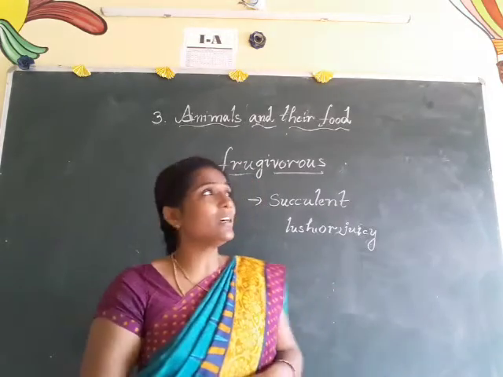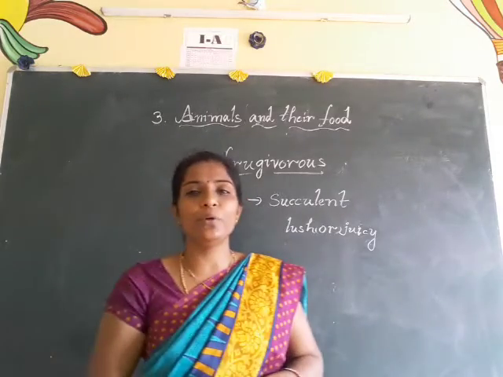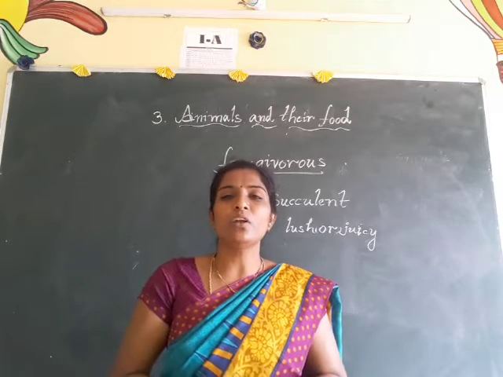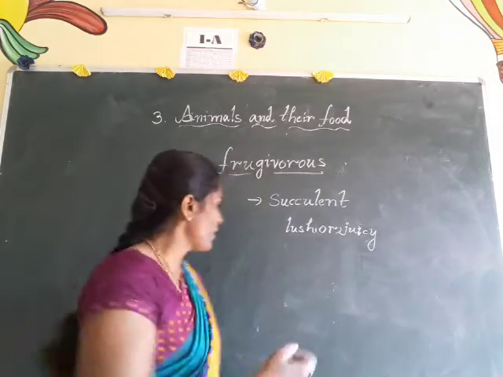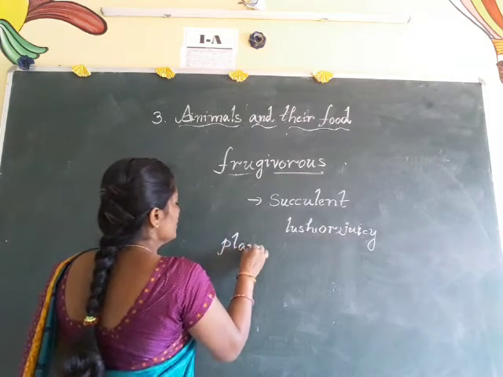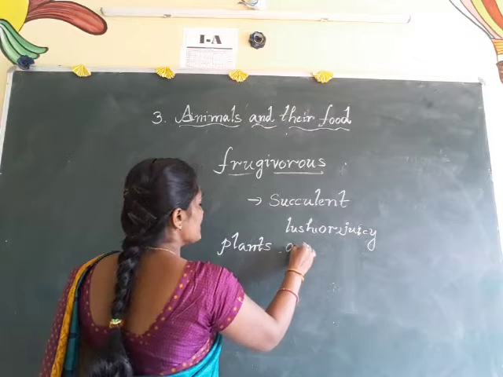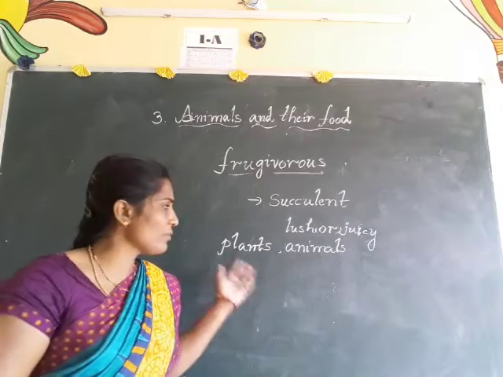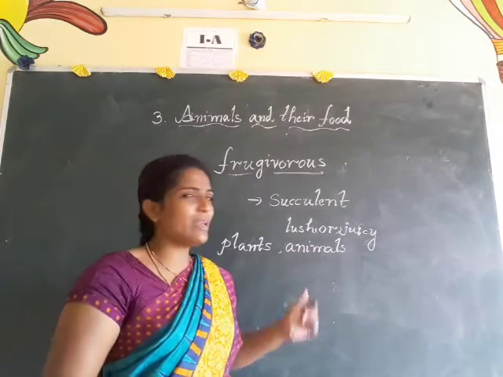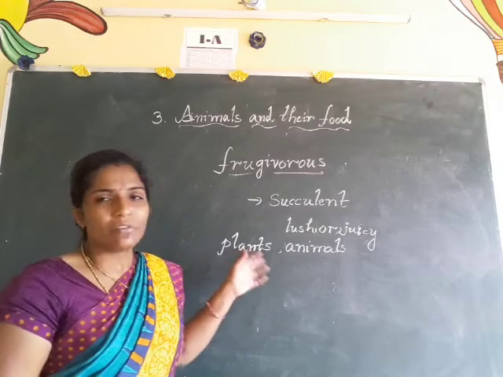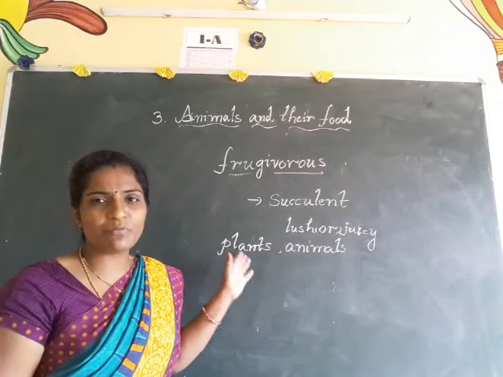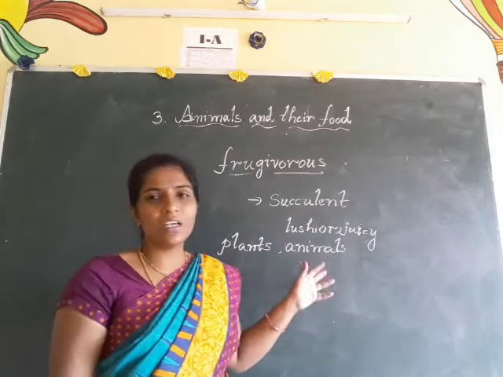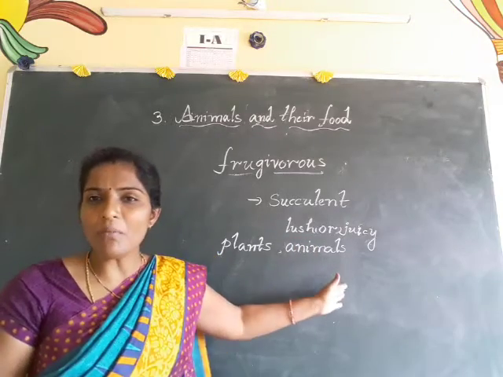But coming to our lesson, animals and their food. So how can the animals get their food? For example, in our previous class, we get food mostly from plants and animals. In that first lesson I discussed which type of food we get from plants and which type from animals. Let us recapitulate that. Some food items like cereal group, vegetables, fruits we get from plants, and some foods like eggs, meat, chicken and also milk we get from animals.